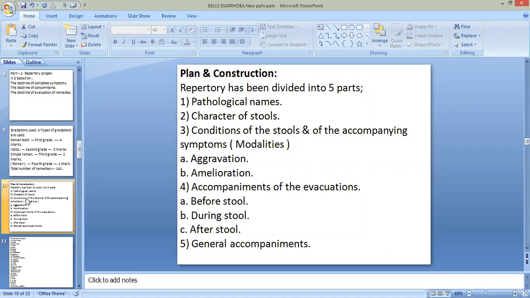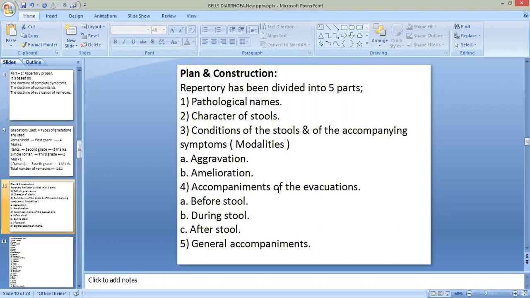The first one is pathological names. Then the second one is character of stools. The third one is conditions of the stools and of the accompanying symptoms, that is modalities. Means first the aggravations are given and then the ameliorations are given. Then the fourth one is accompaniments of the evacuations.